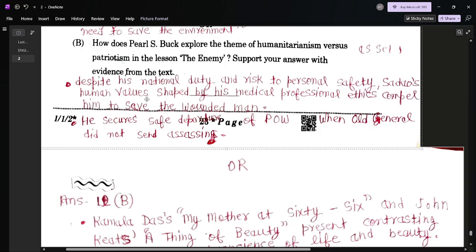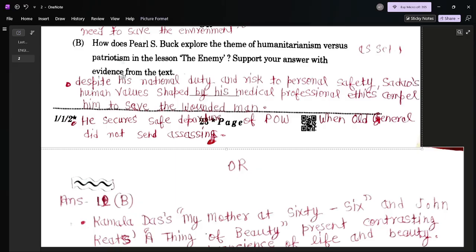Question 13, the last question: how does Pearl Buck explore the theme of humanitarianism versus patriotism in the lesson The Enemy? Support your answer with evidence from the text. Dear student, before the exam I have told you hundreds of times, CBSE never asks questions from the summary.